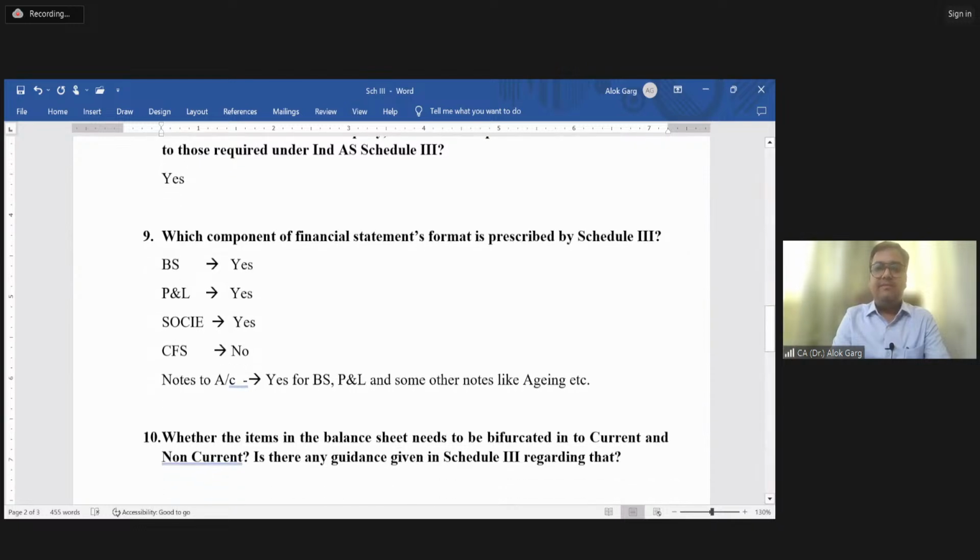Is that clear? Tanisha is saying it suddenly jumped from Ind AS to interpretation of statutes. I didn't understand you, Tanisha.